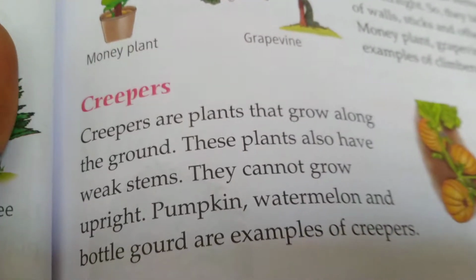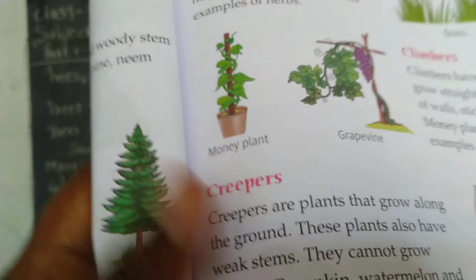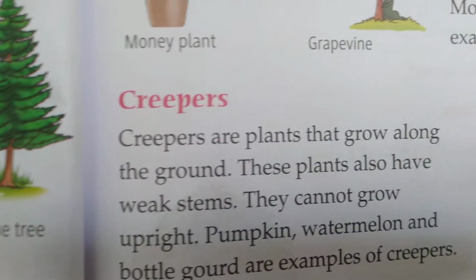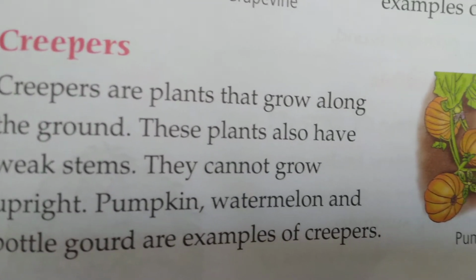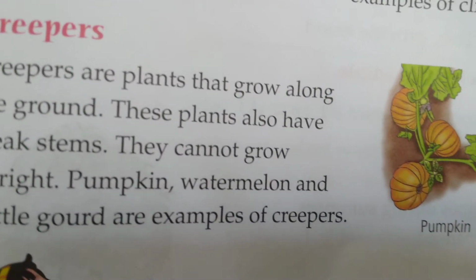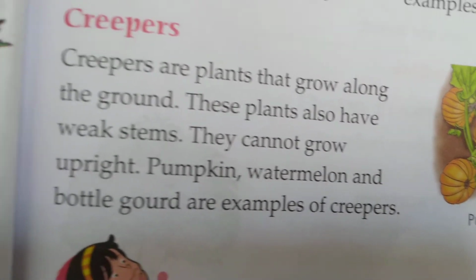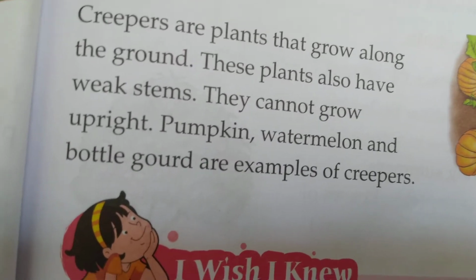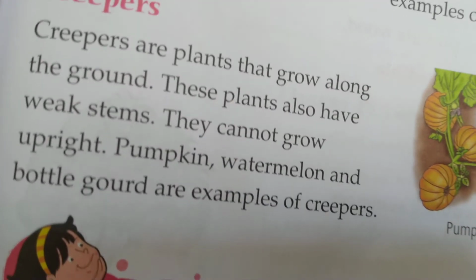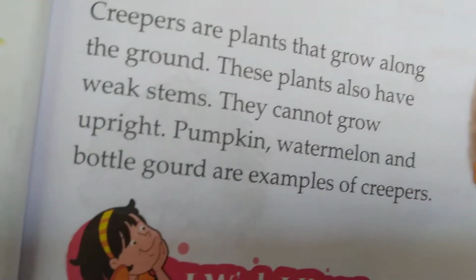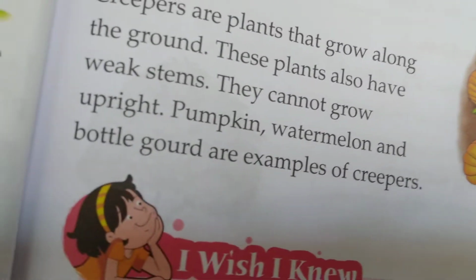Next we go to the creepers. Creepers are plants that grow along the ground. These plants also have weak stems and cannot grow straight. So we arrange support with walls or sticks. We can arrange threads for the creepers. Examples for creepers are pumpkin, watermelon and bottle gourd. Here I will show the picture.